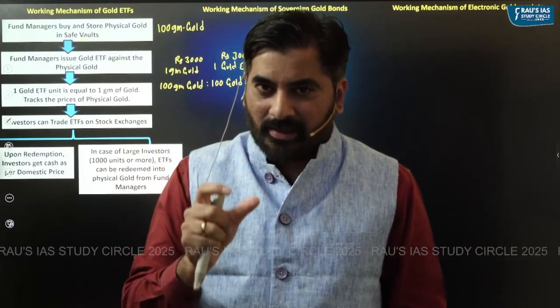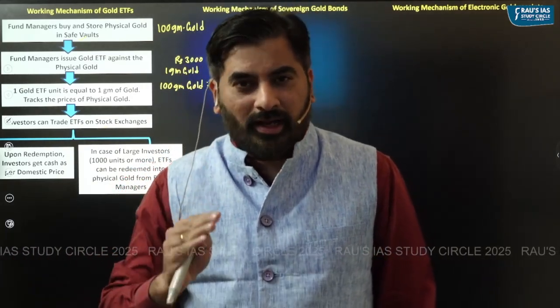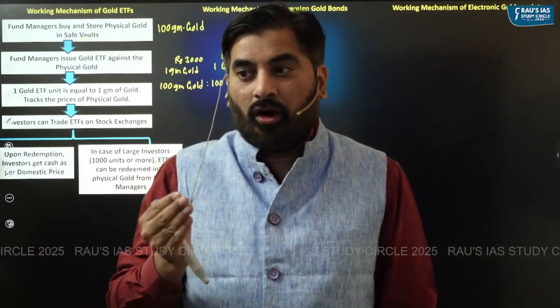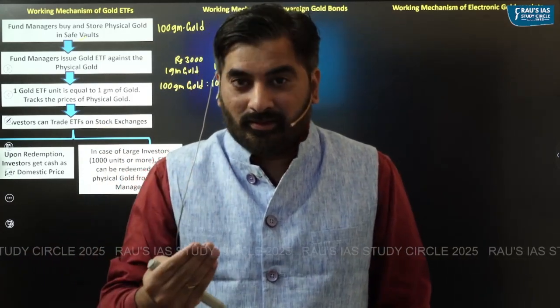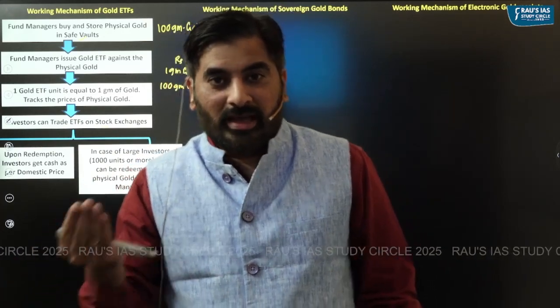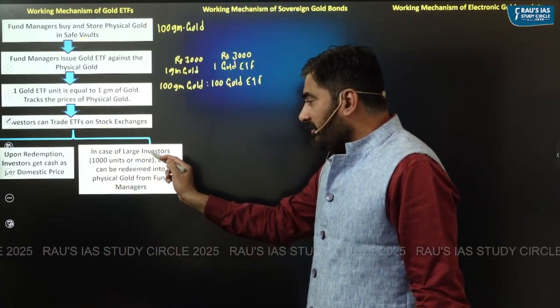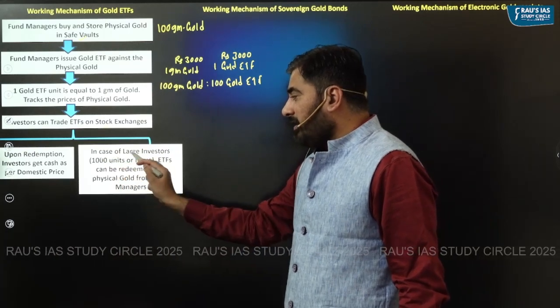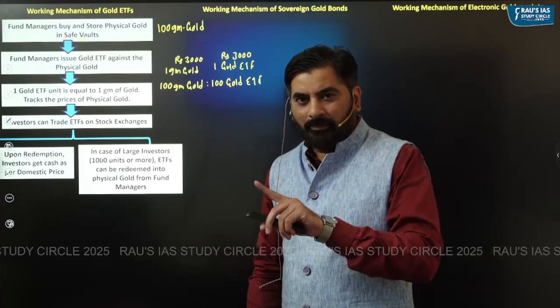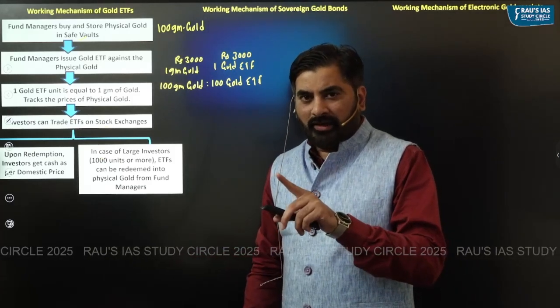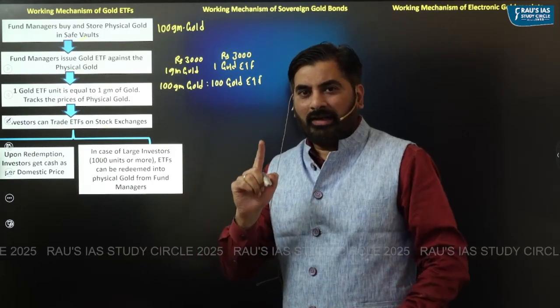But at the same time, let me tell you, there are some fund managers which have a provision of converting the ETFs into physical gold. But to do so, you should be a large investor. How large? If you have purchased 1000 units or more, and one ETF unit is 1 gram, then 1000 ETF units means 1000 gram, which is like 1 kg.